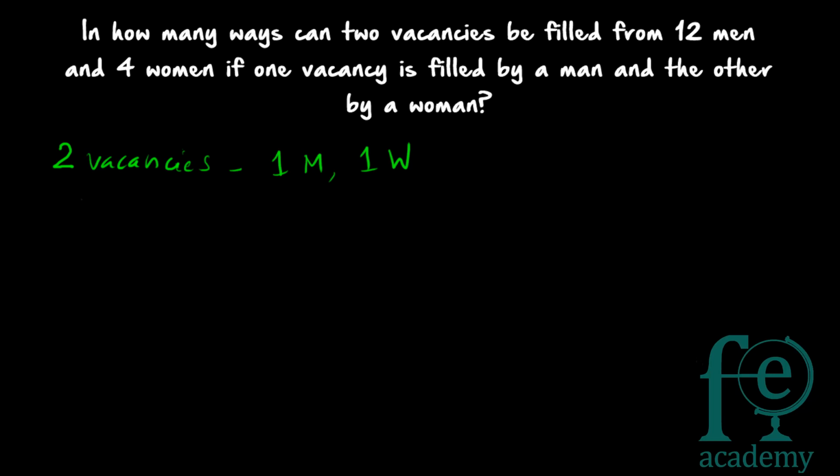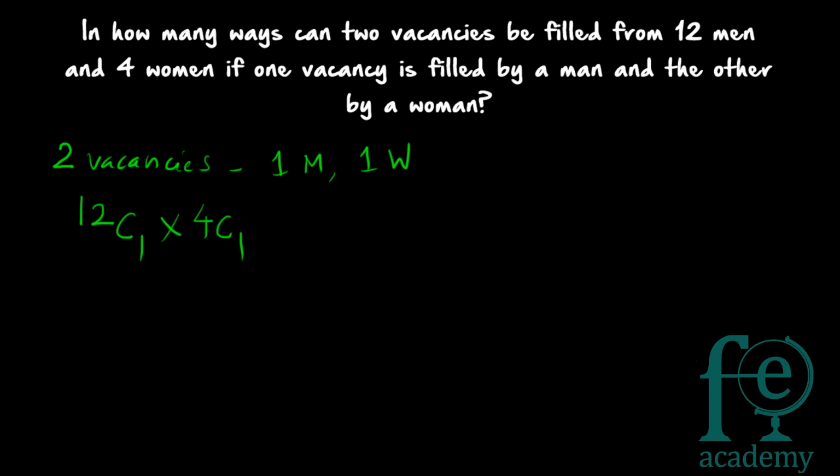So in total how many men are there? 12 men are there. So out of these 12 men, one man has to be selected. It is compulsory that one vacancy should be filled by a man. So out of these 12 men, one man has to be selected. So it can be done in 12C1 ways. Similarly, in how many ways can a woman be selected? In total there are 4 women and you can select one woman from these 4 women. So it will be 4C1 ways.